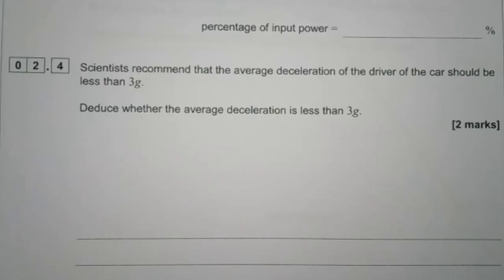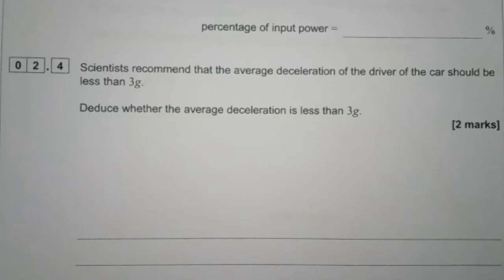Scientists recommend the average deceleration of the driver of the car should be less than 3 g. What kind of driver are they getting that's less than 3 g? They're getting air to drive a car. So deduce whether the average deceleration is less than 3 g. How about no? How about I just didn't deduce it? You ever thought about that, AQA? Food for thought.